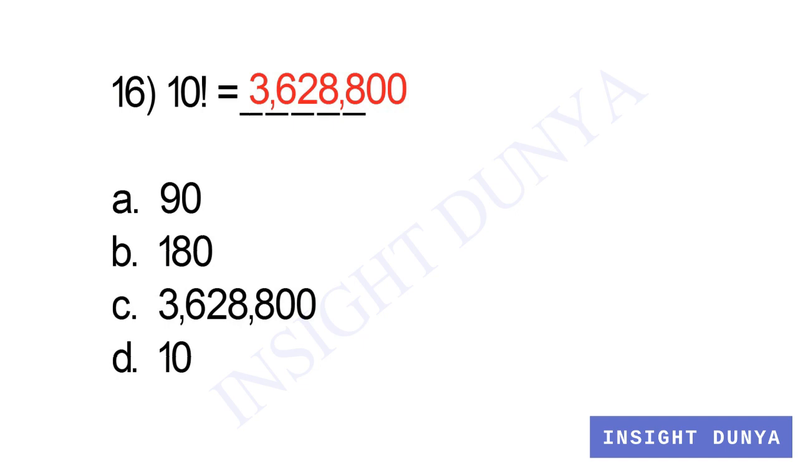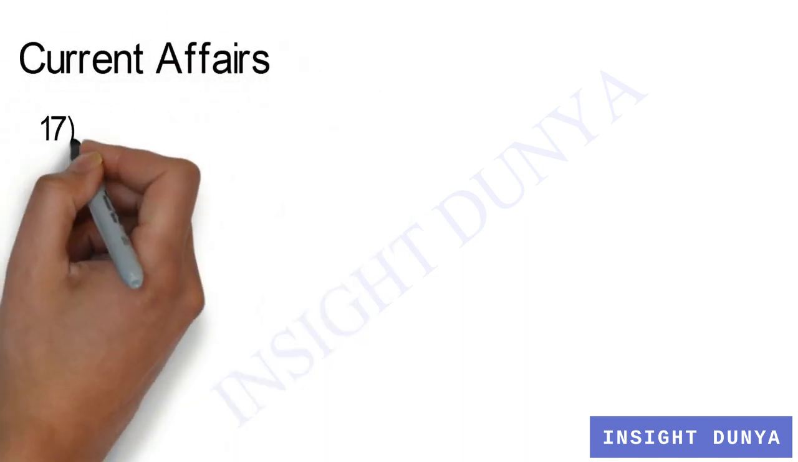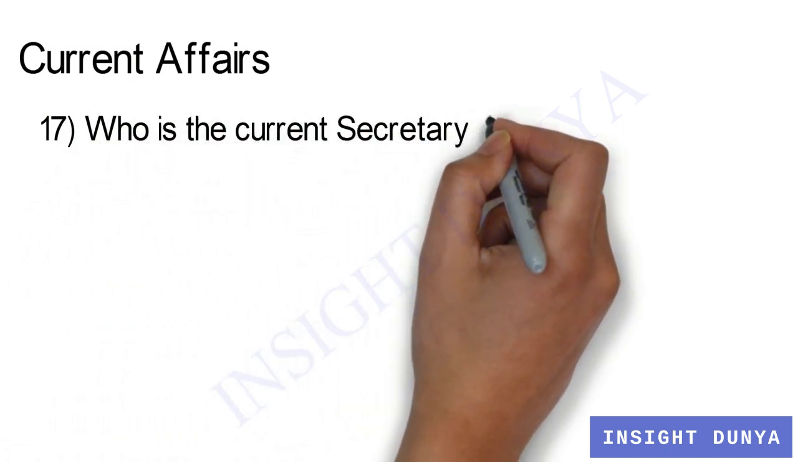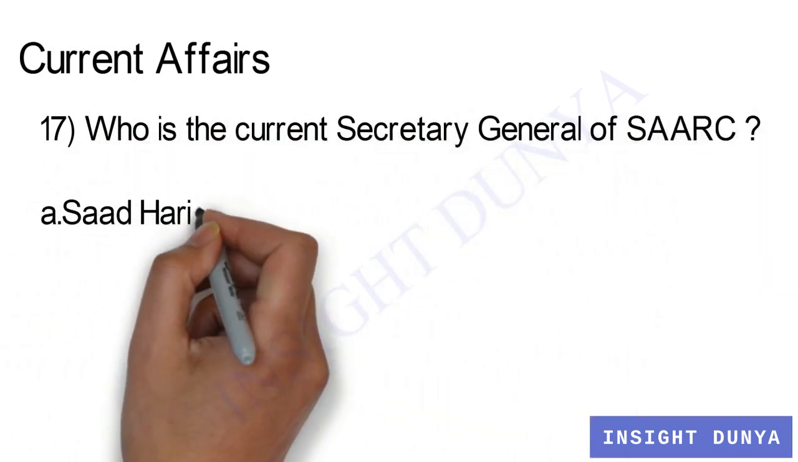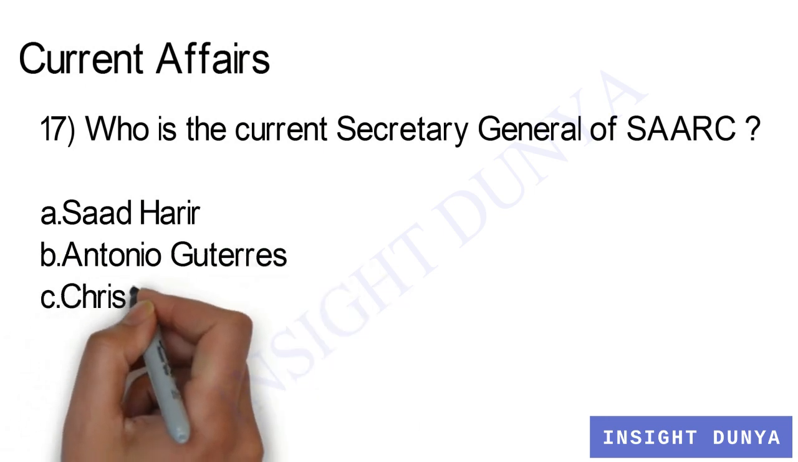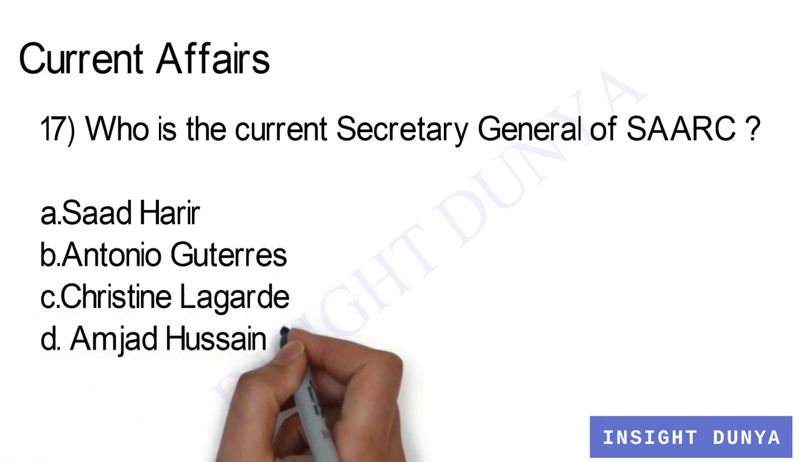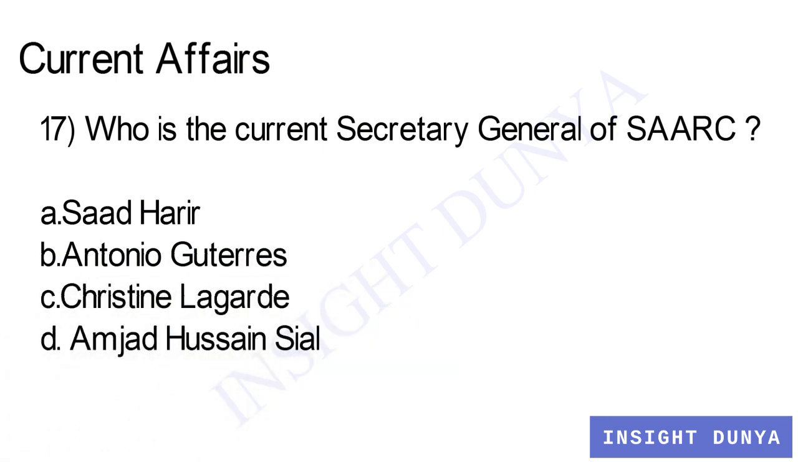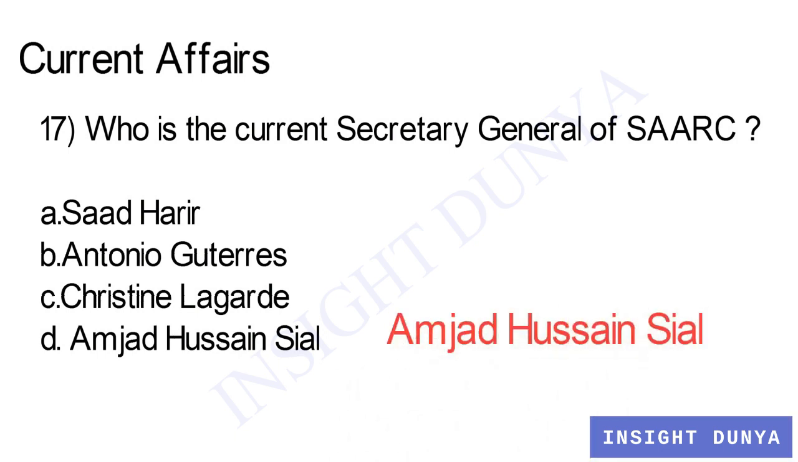Now the ninth and the last subject or area of question for screening test is current affairs. Question number 17. Who is the current Secretary General of SAARC? Option number A, Saad Hariri. Option B, Antonio Guterres. Option C, Christine Lagarde. Option D, Amjad Hussain Sial. Answer is Amjad Hussain Sial.